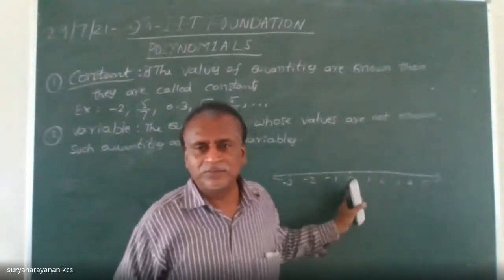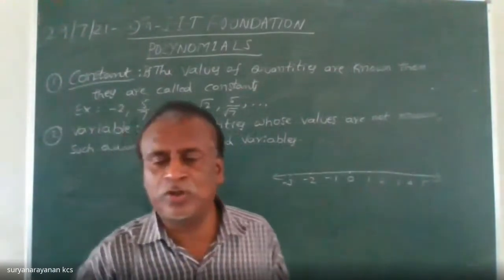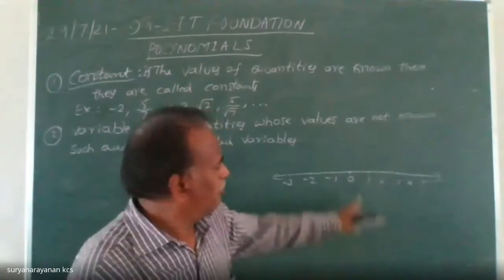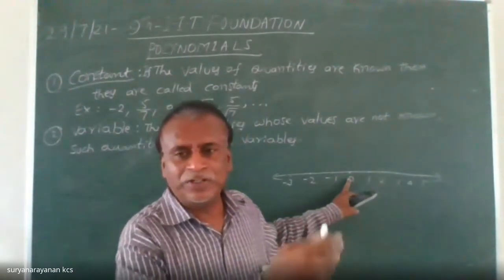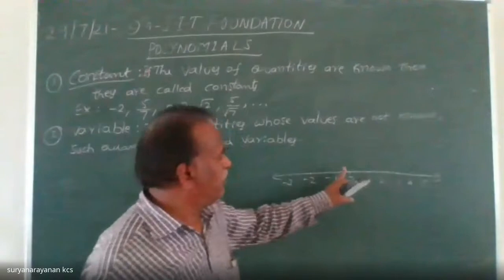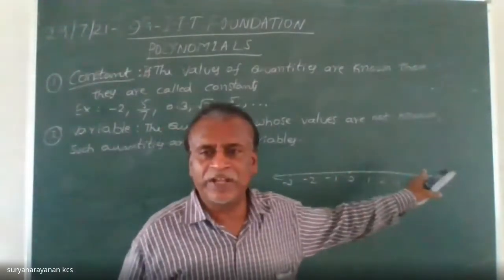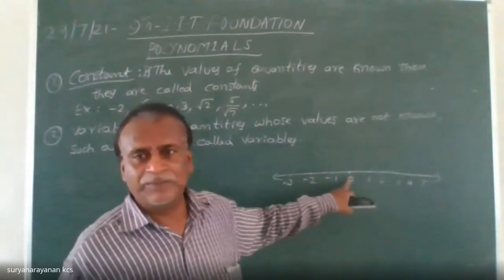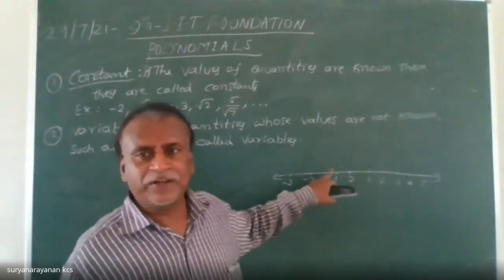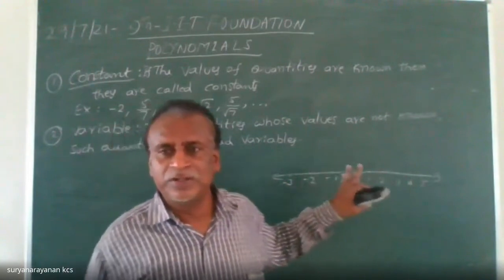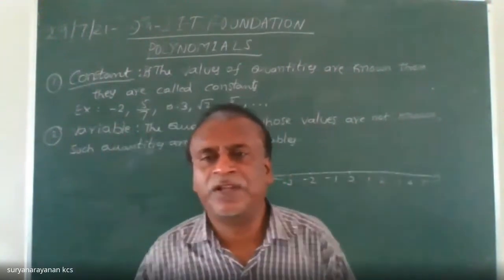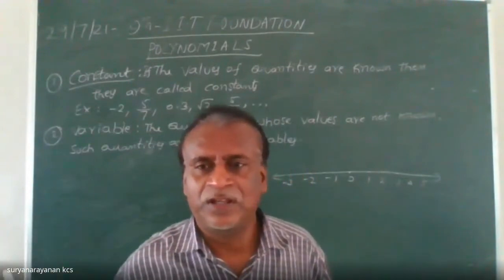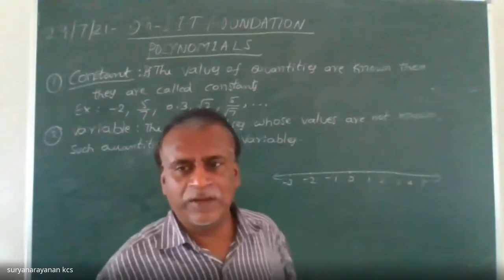On a number line, generally we take 0 as the point of reference. From 0, we move 1 unit forward or backward. If you move forward, we take positive numbers. If you move backward from this origin, from this 0, we take negative numbers. Similarly, in the English alphabet: A, B, C, D, E, F, G, H, M, N, O.